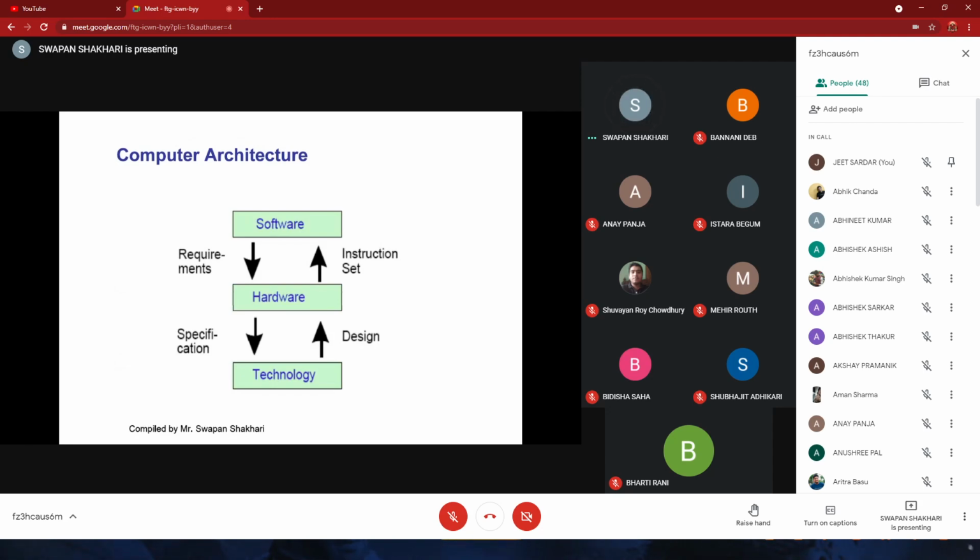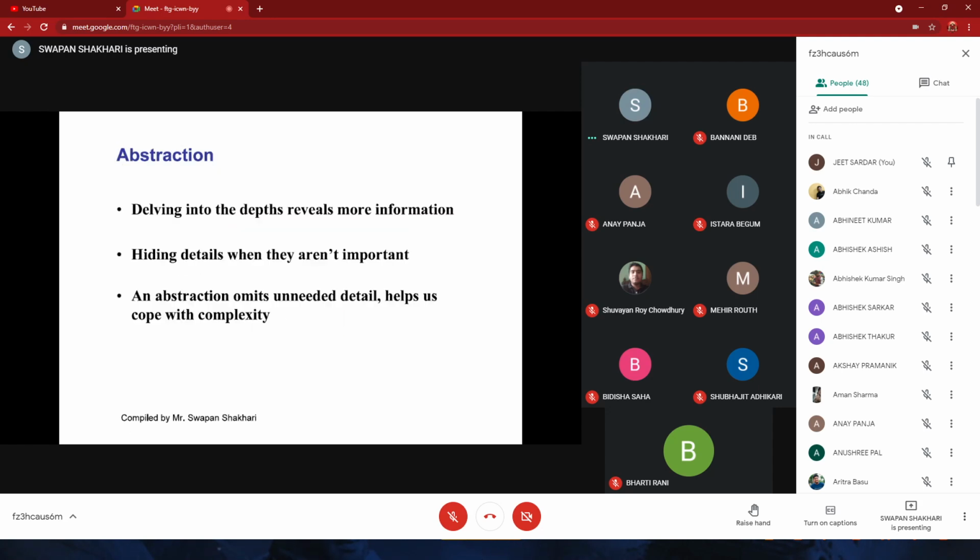With the help of the underlying technology, we are building the hardware. Then on top of the hardware, we are placing the software. Now this will help us with abstraction.